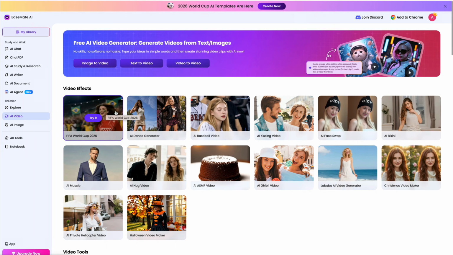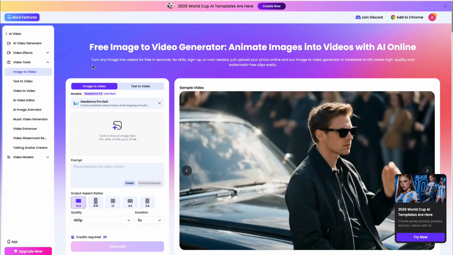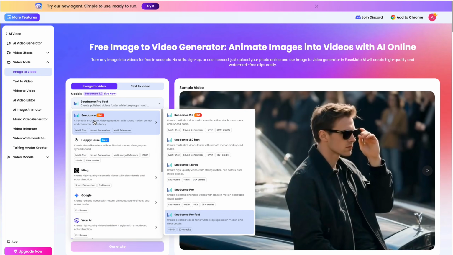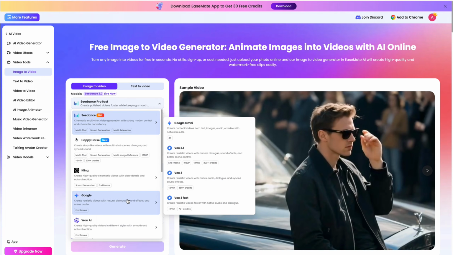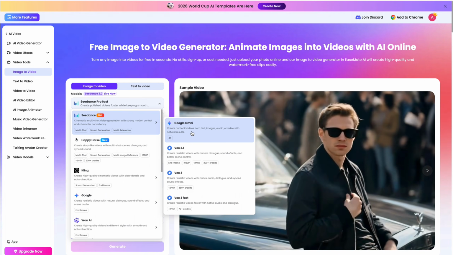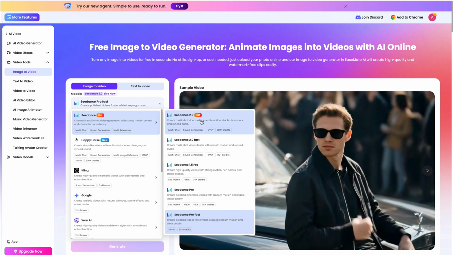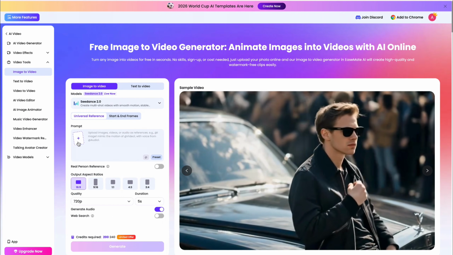You can also generate videos using these trending templates. You can create videos from text, images, and even existing videos. For this tutorial, I'm using image to video, and it will bring you to a similar dashboard. As you can see, Seedance 2.0 is available here along with other models, and Google's advanced video model, Google Gemini Omni, is also available. For this example, I'm using Seedance 2.0, and I recommend using universal reference if you want longer videos with better character consistency.